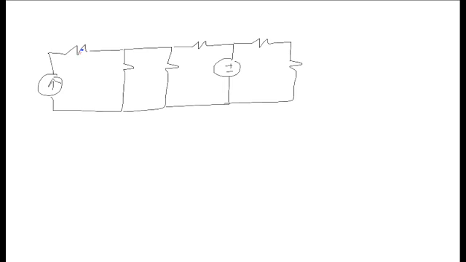From this one, following along, I've encountered a different branch. So this resistor is not in series with any of the other resistors. If I go the other way though, I see that it is in series with the current source.